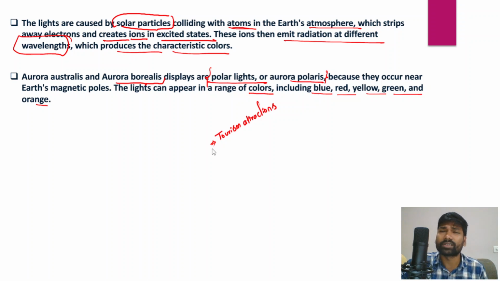We could get some important insights into the changes taking place in the Earth's magnetosphere by regularly studying the aurora australis and aurora borealis. And climate change as a phenomenon is also impacting the visibility and magnificent nature of these auroras. So you could write a conclusion in this way and ultimately conclude this answer, and I hope you have understood the aurora australis as well as aurora borealis.